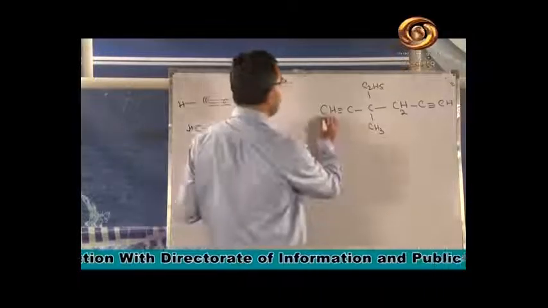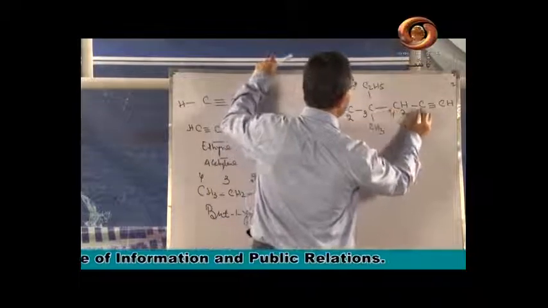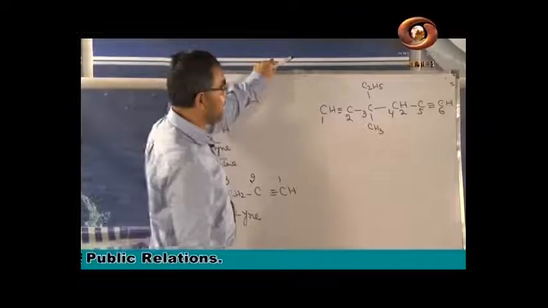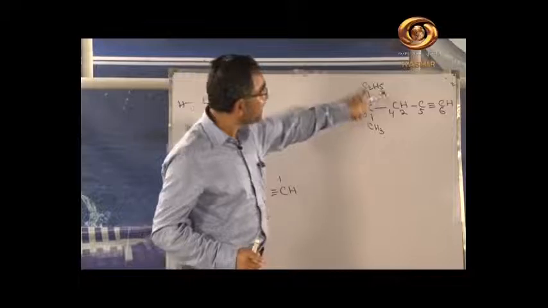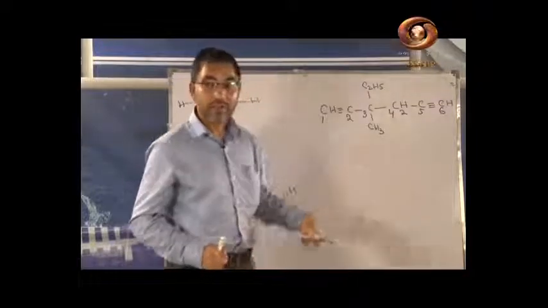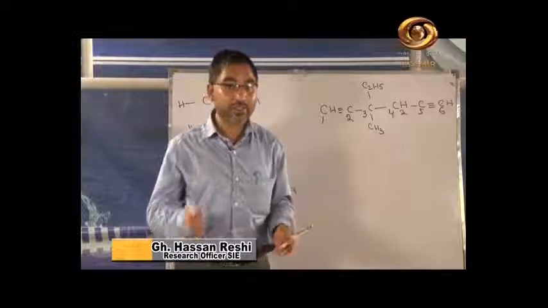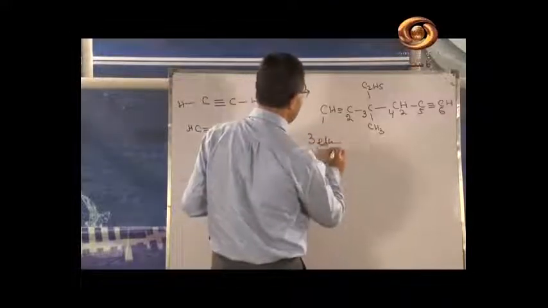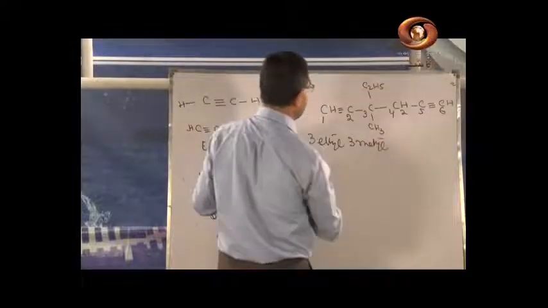You have to start the numbering, beta. 1, 2, 3, 4, 5 and 6. So what will the name be? Yes, you recall the alphabetic order. You have 3 ethyl, you have 3 methyl. By virtue of the alphabetic order, which will you write first? 3 ethyl followed by 3 methyl. It is 3-ethyl-3-methyl.